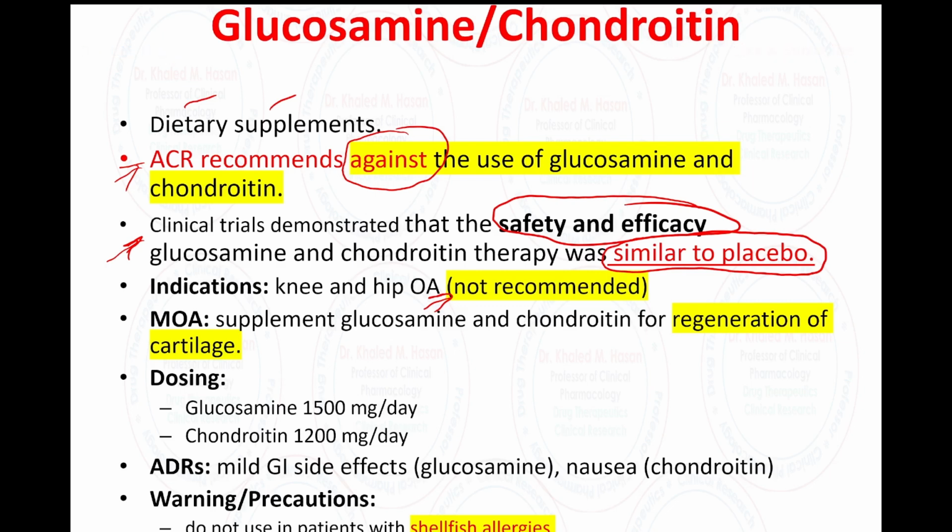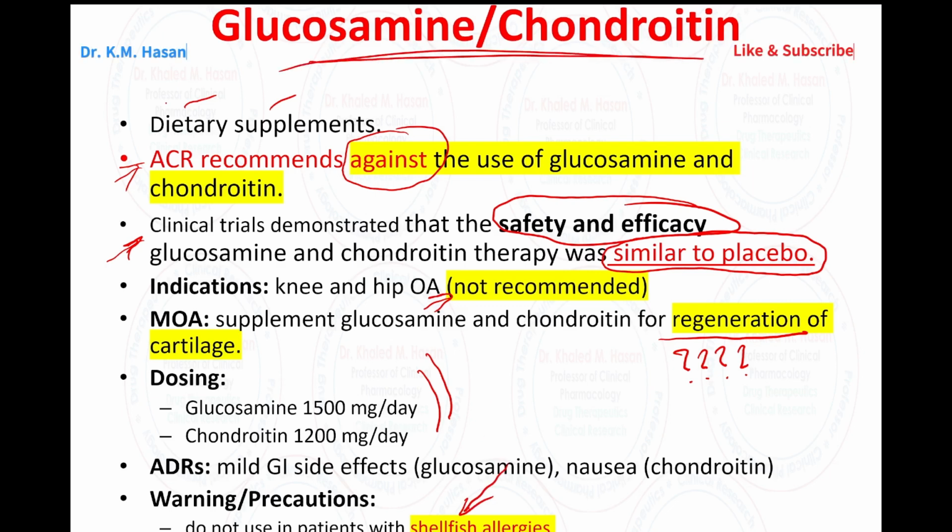How does this medication work? They said the supplement glucosamine and chondroitin is for regeneration of cartilage, and we have a question mark here. We need to be able to figure out, is this information correct? Is glucosamine chondroitin able to regenerate cartilage? Regarding the dose, we need to look at the dose, 1500 and 1200 for both. If the patients have shellfish allergy, this medication is derived from some seafood and may present a cross allergy between glucosamine chondroitin if the patients are allergic to seafood.